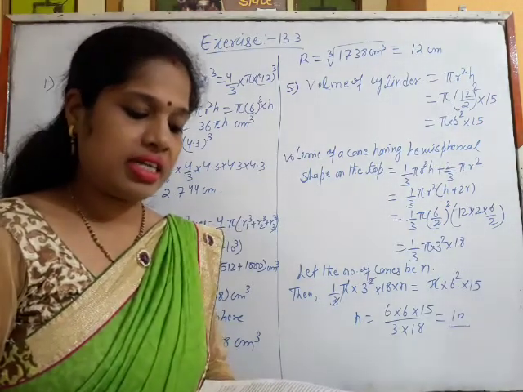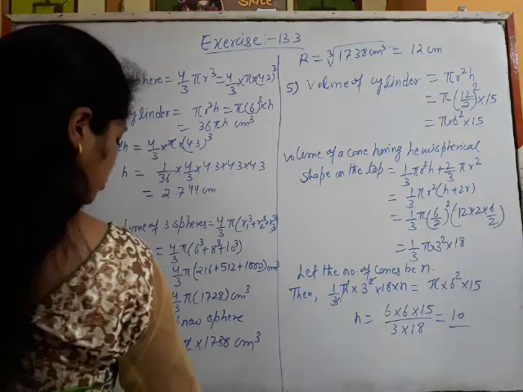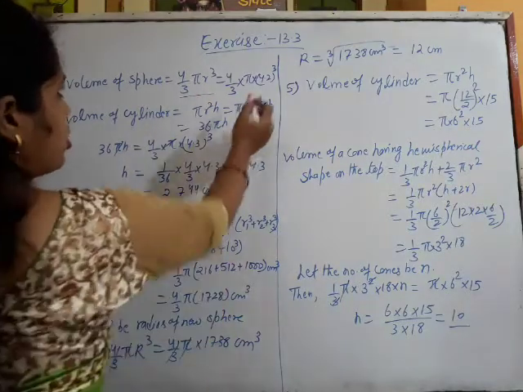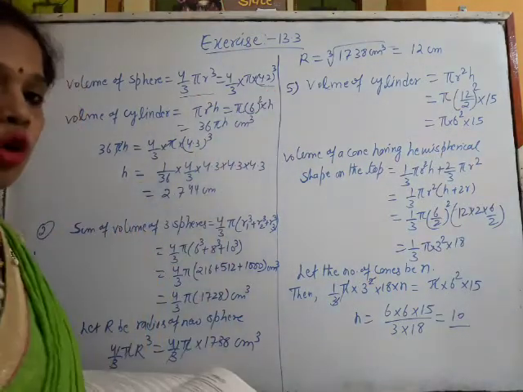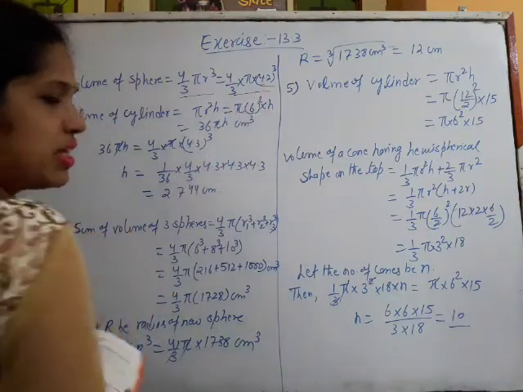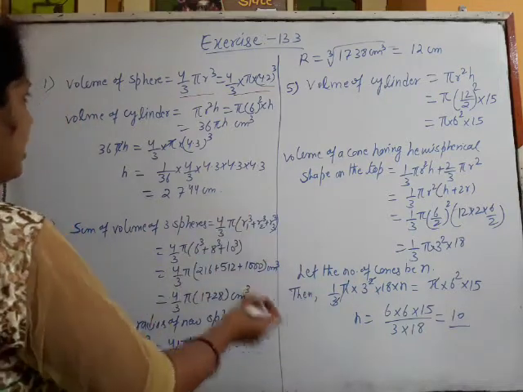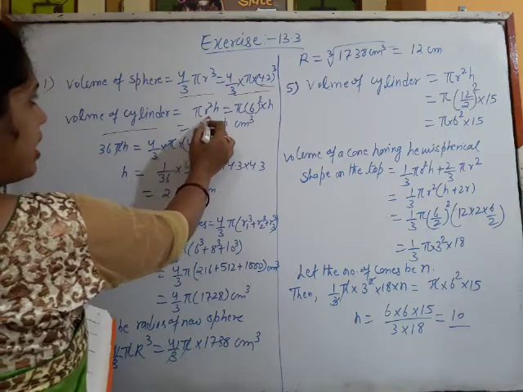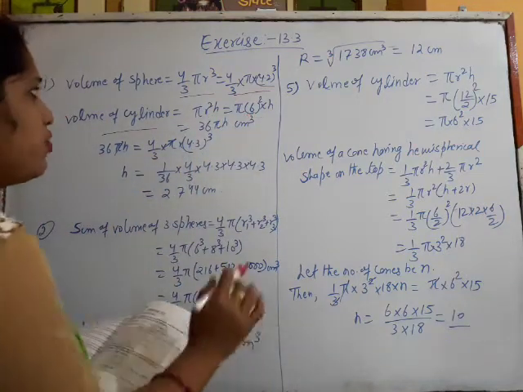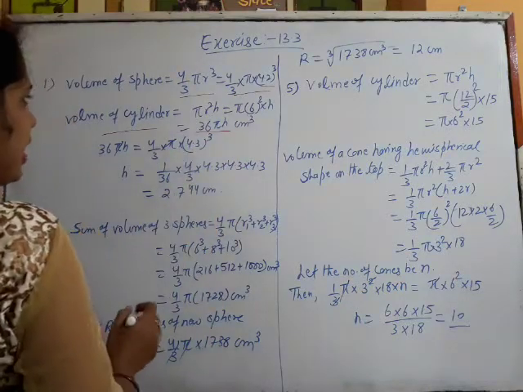So the sphere's radius is given. So the volume of the sphere is 4 by 3 pi r cube. So r is 4.2. So everything we'll put in the formula. So this much will be the volume of the sphere. What we have now is recast into the cylinder. So the volume of the cylinder is given by pi r square h. r is given as 6 and the height we don't know, so that we have to get. So we will leave the volume of the cylinder as it is.